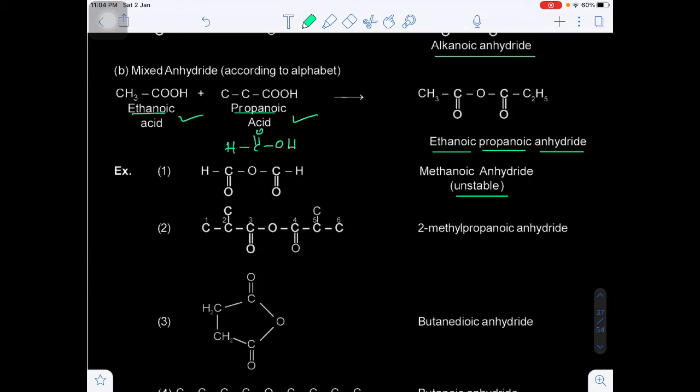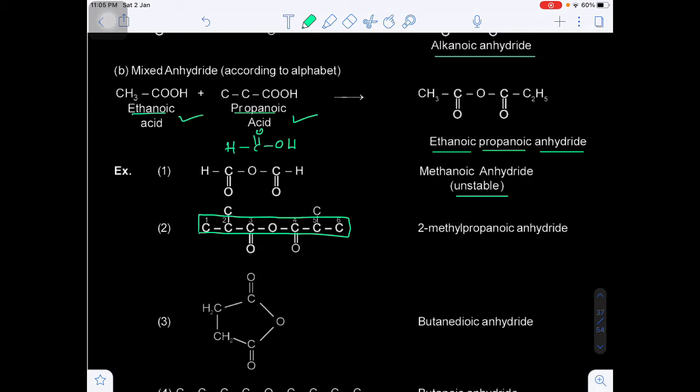CH3 C double bond O, again O, then C double bond O, then CH3. Are you getting my point? Now up to here you see this is the parent chain. Okay, now how many carbons are there? There are 3 carbons. Okay, that means propanoic.